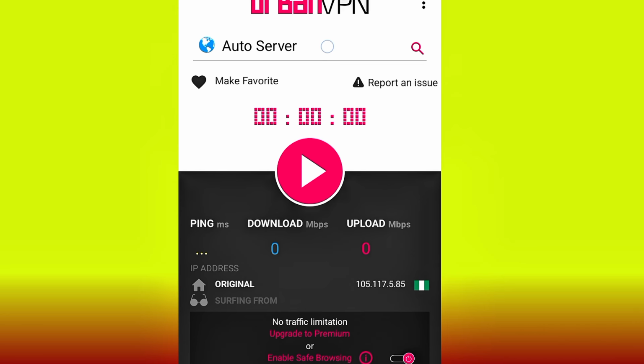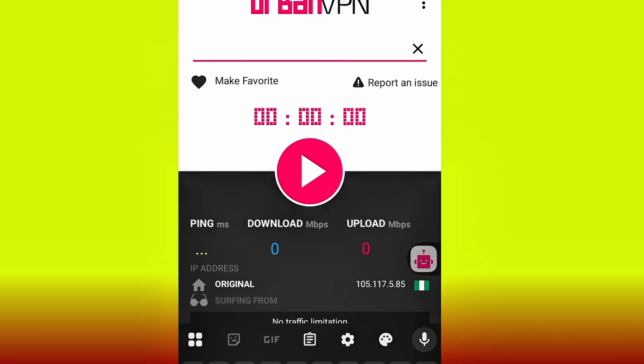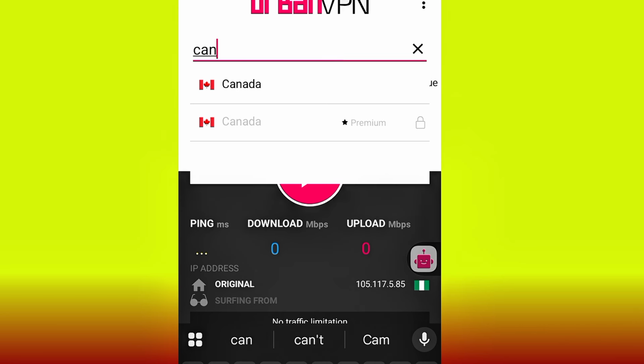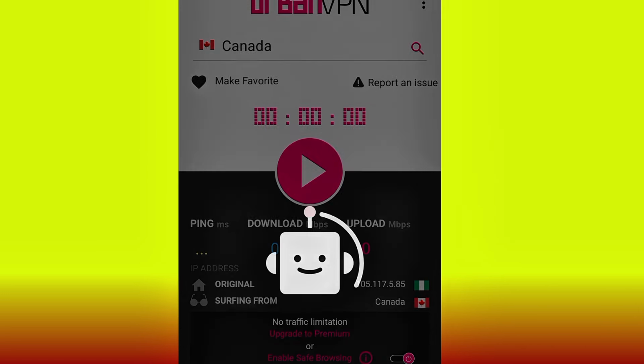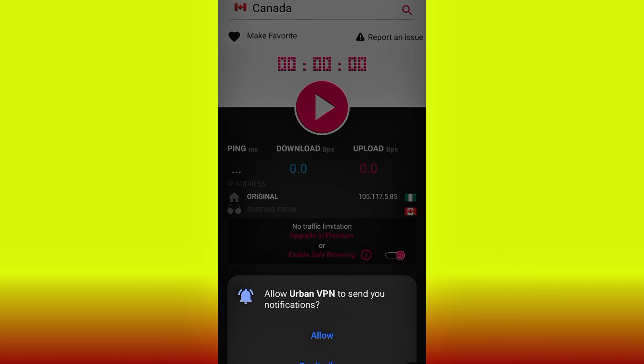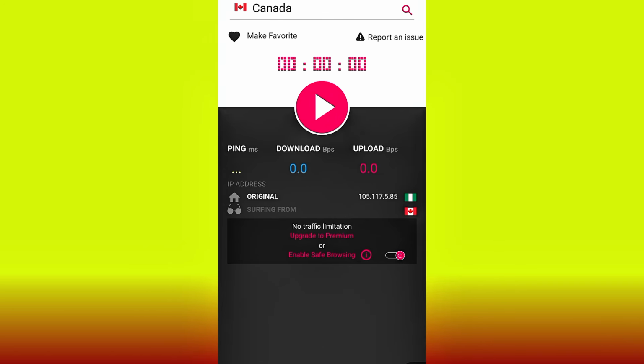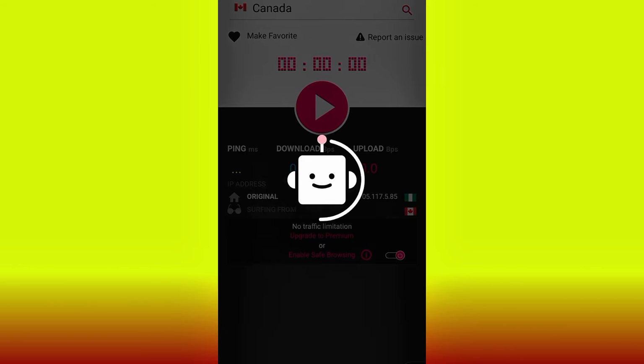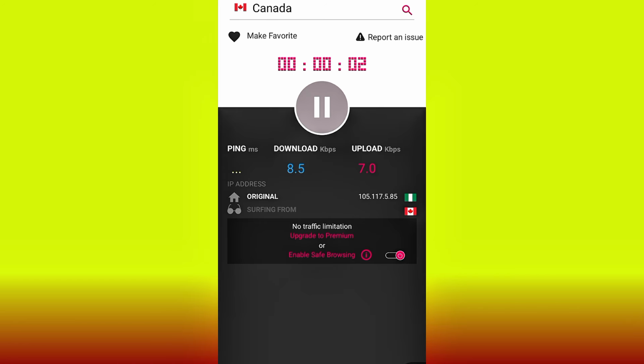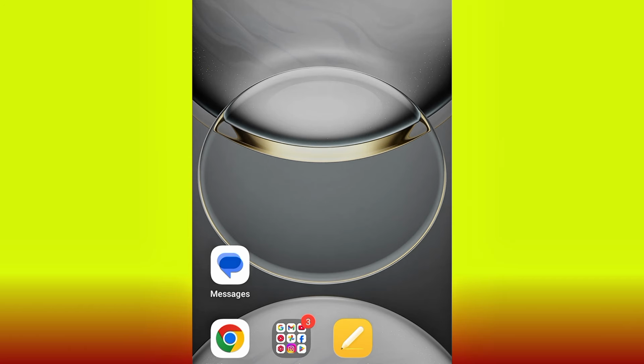Click this auto server, search for Canada or USA. As you can see, I always use Canada. Allow this, and then click this play icon. As you can see, I'm now surfing from Canada. All right, this is cool. You just have to go back. So now we have changed our IP address.